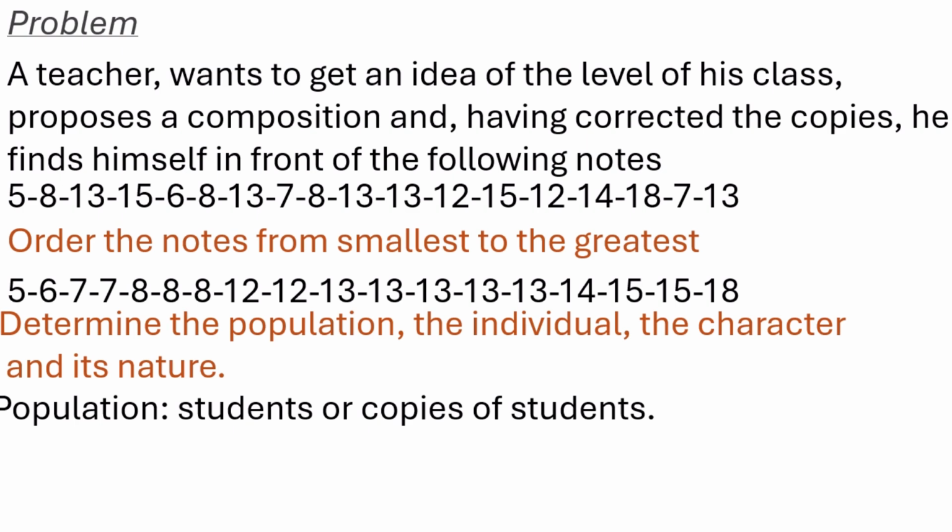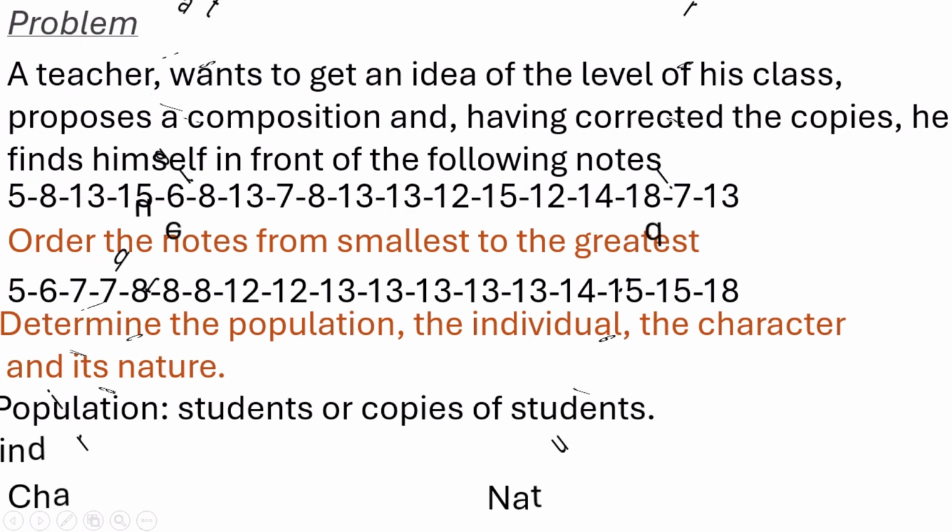Population. What is the population? Students or copies of students. Students are correct, copies of students are also correct, because the teacher corrects the copies, or the exams are made on the students. Both are correct.